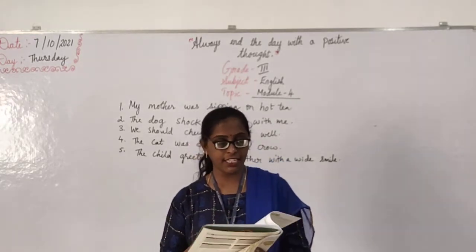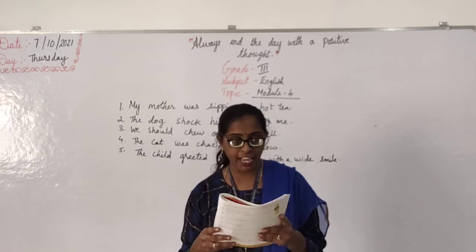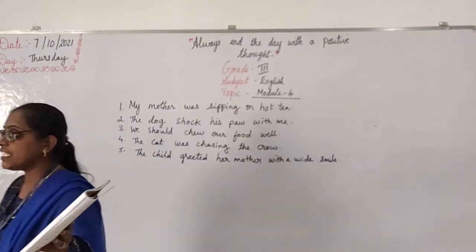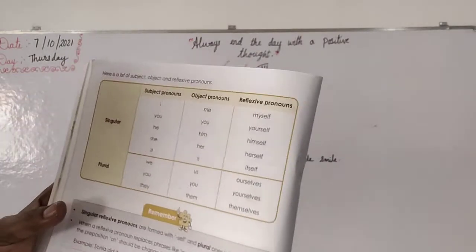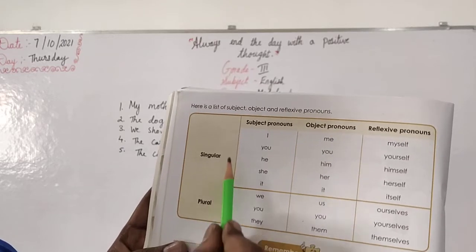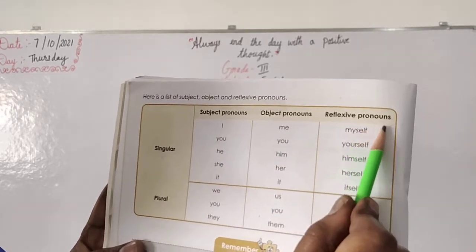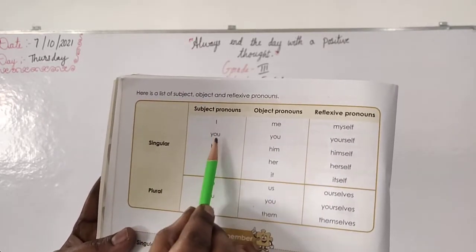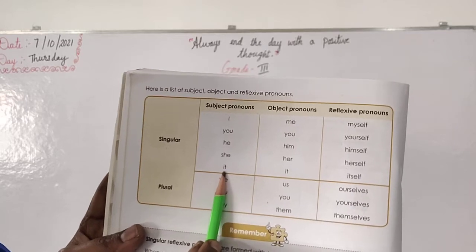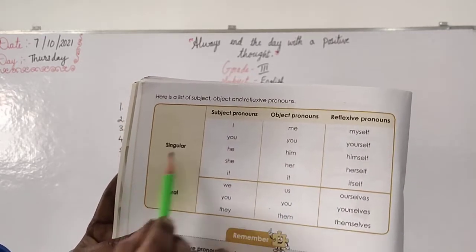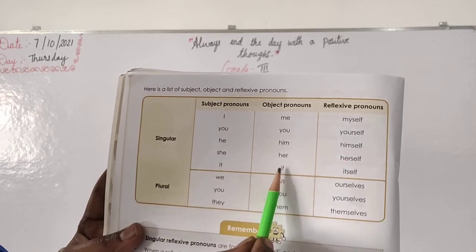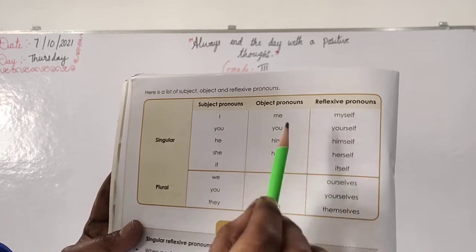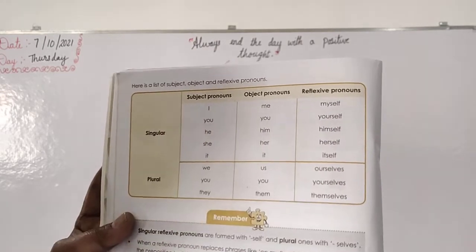Understand, children? Yes. Then turn to the next page. Yes, here we have a list of subject, object and reflexive pronouns. Now we will see that in detail. Okay. In page number 40. See, singular and plural. Singular will have subject pronouns, object pronouns, reflexive pronouns. Okay, three pronouns. Subject pronouns in singular: I, you, he, she, it. Then object pronouns are me, you, him, her, it. Then reflexive pronouns: myself, yourself, himself, herself, itself.